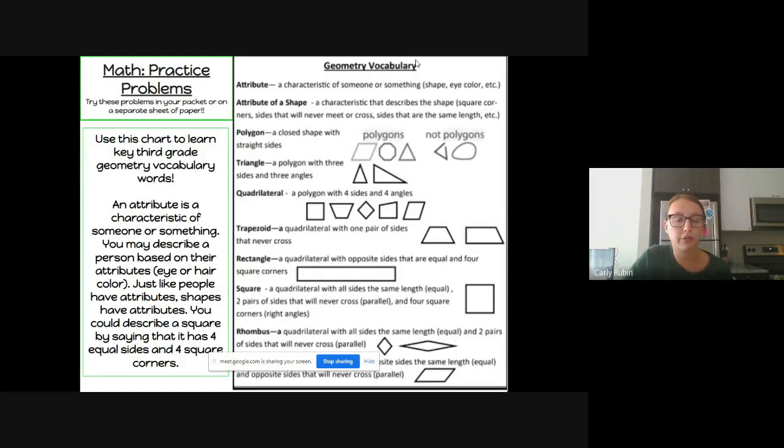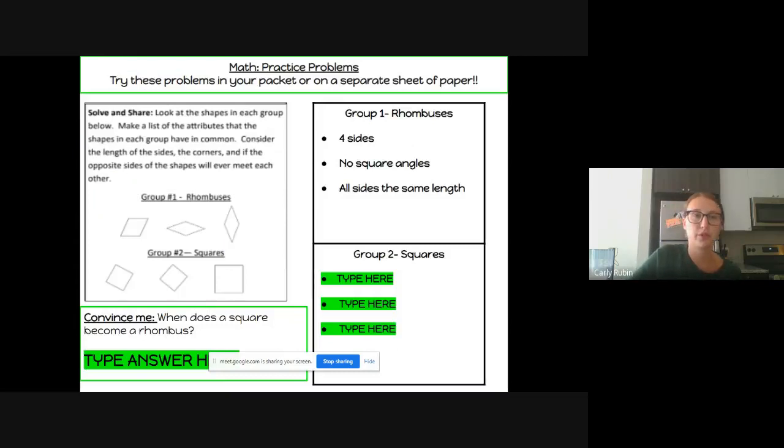And we're going to go through the first few together. So, solve and share. Look at the shapes in each group below. Make a list of the attributes that the shapes in each group have in common. Consider the length of the sides, the corners, and if opposite sides of the shape will ever meet each other. So, the first group we have are rhombuses.